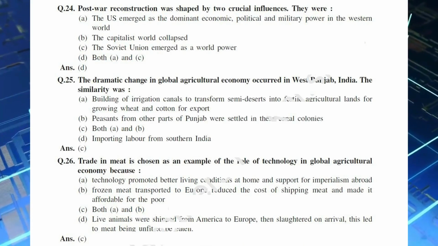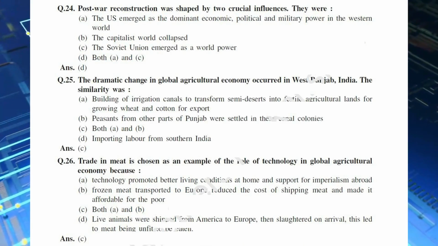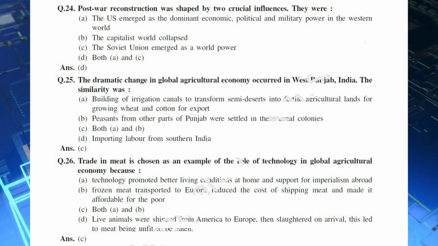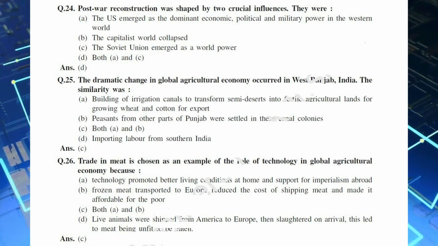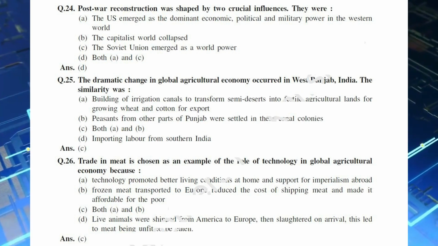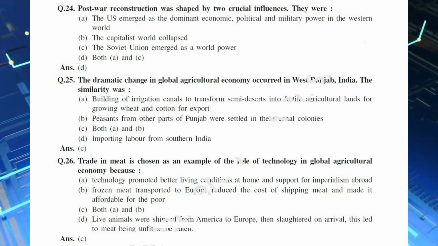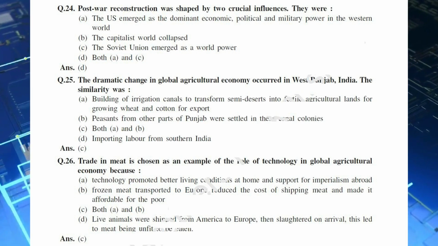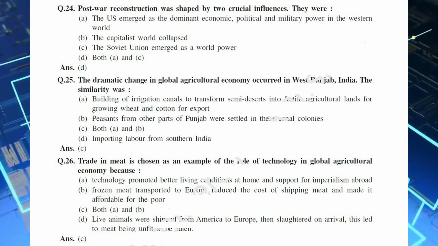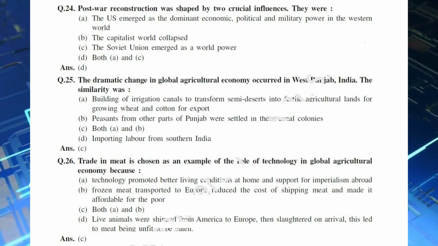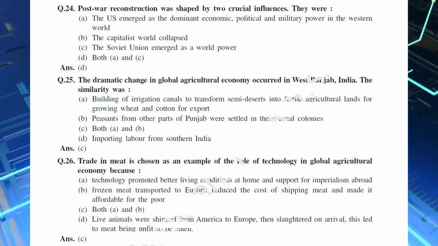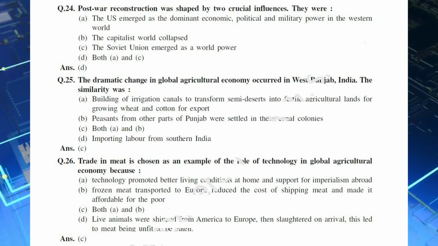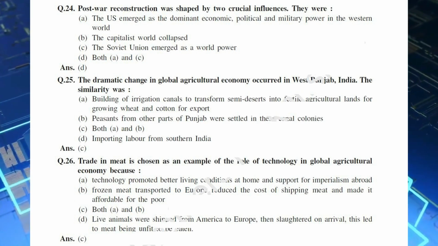Q.24. Post-war reconstruction was shaped by two crucial influences. They were: A. The U.S. emerged as the dominant economic, political and military power in the Western world. B. The capitalist world collapsed. C. The Soviet Union emerged as a world power. D. Both A. and C. And the answer is D.